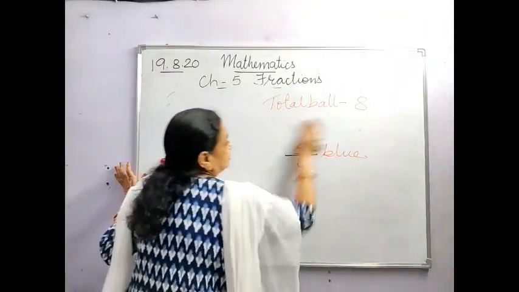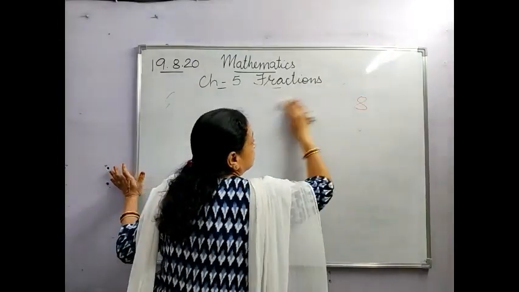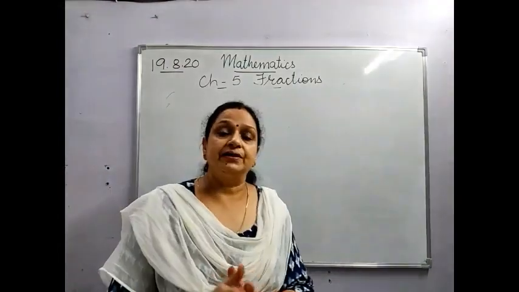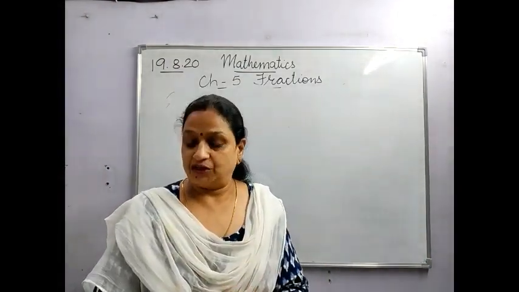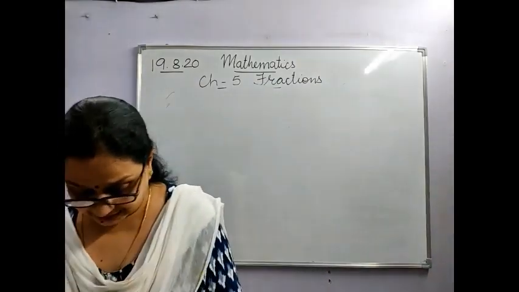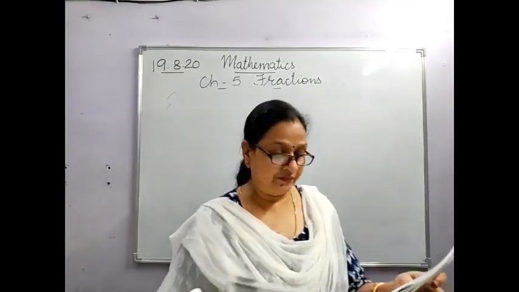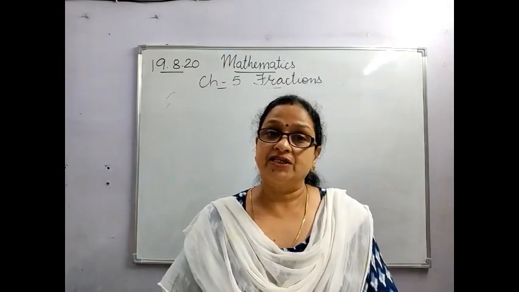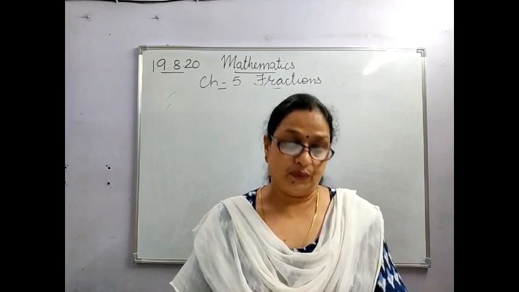Now these fractions can be written as division, and if a division is given, it can be written as a fraction. I'll show how. See children, in the book it is given, fraction and division. You can express any fraction as division also.